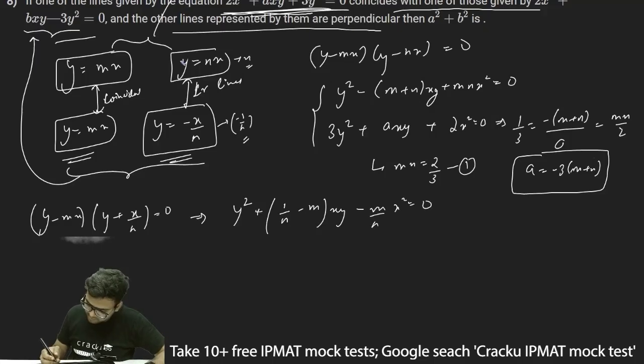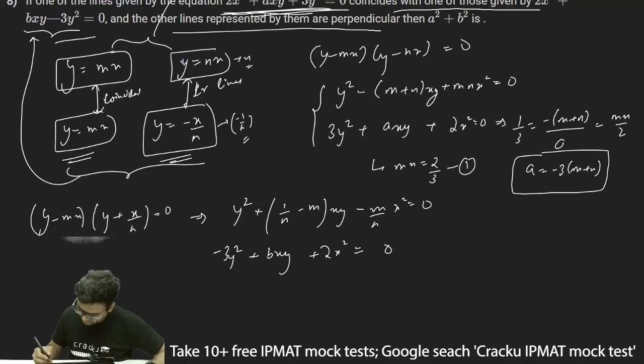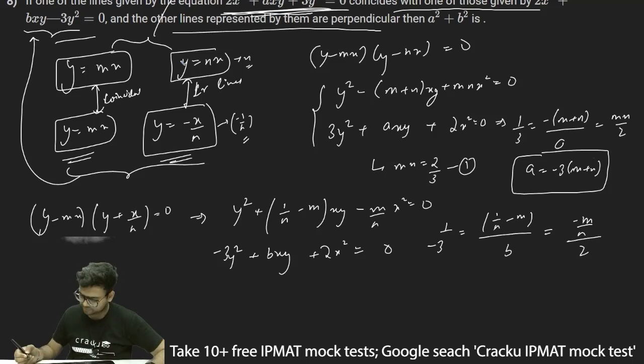If I have to compare them now, this will be minus 3y square plus bxy plus 2x square is equal to 0. Now if I compare these coefficients, this will be 1 upon minus 3 should be equal to (1 upon n minus m) upon b, and should be equal to minus m by n upon 2.